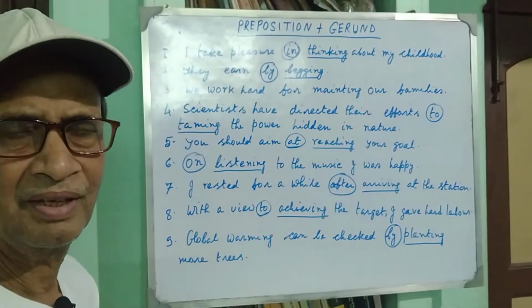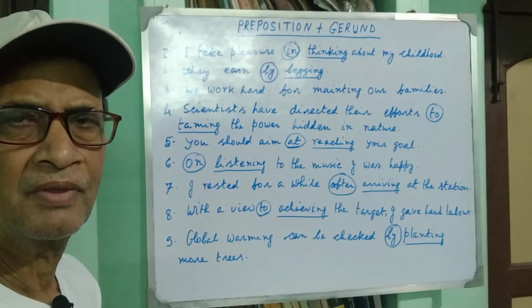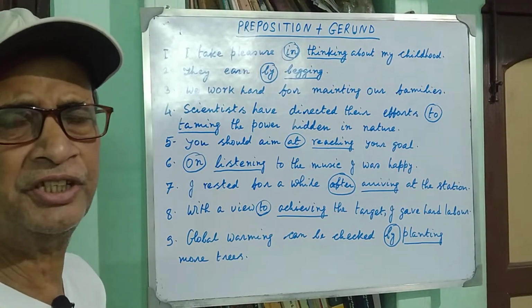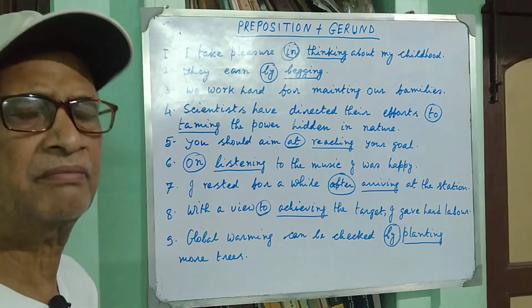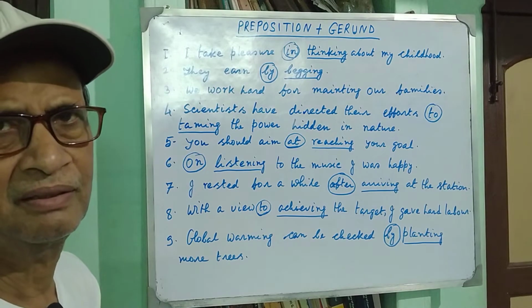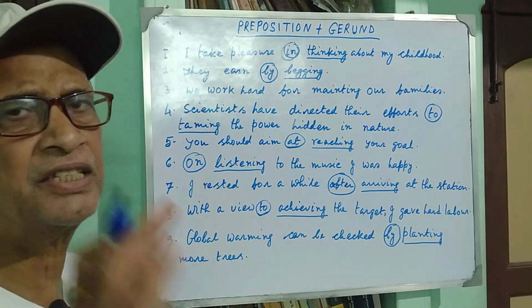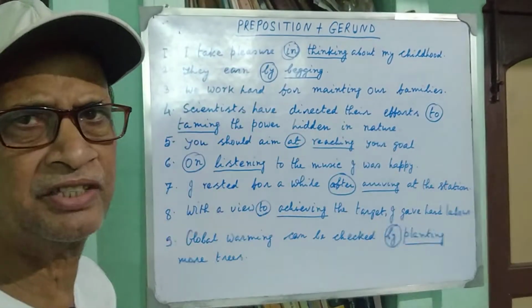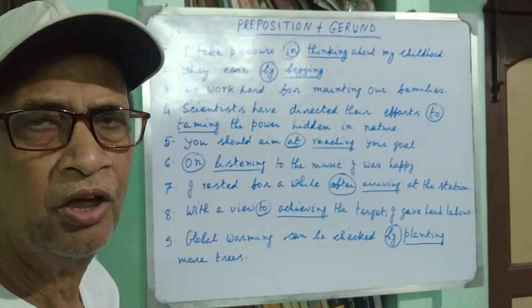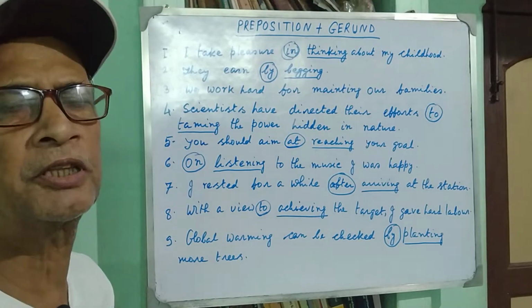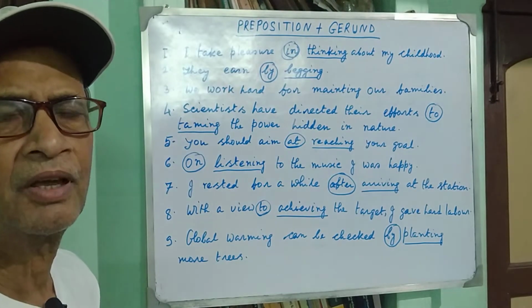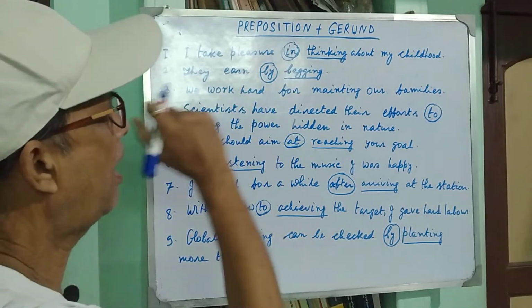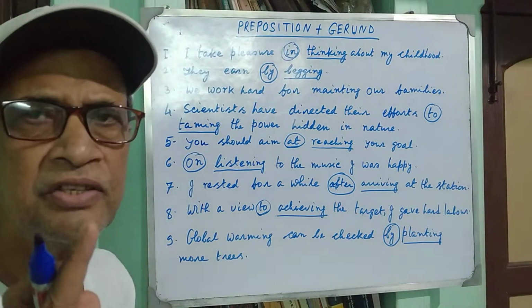Whenever there is a verb plus ing just after the preposition, it is obvious that it is gerund. Any blind man can say that it is gerund when it is used after the preposition with ing suffix.